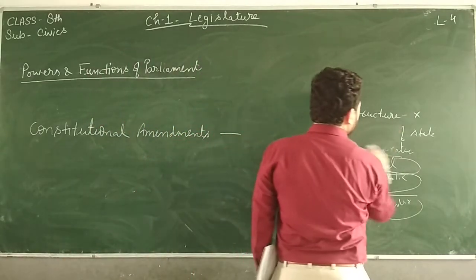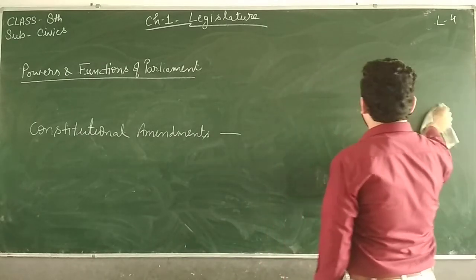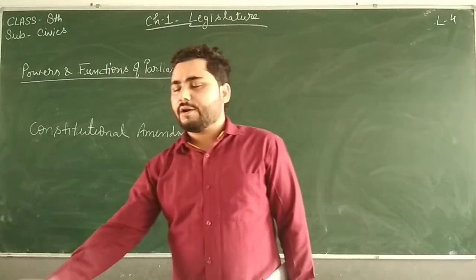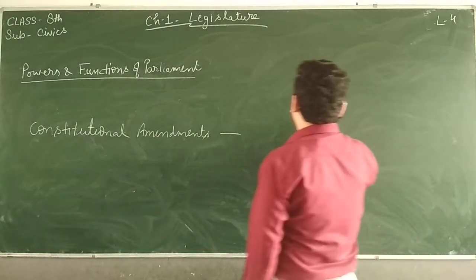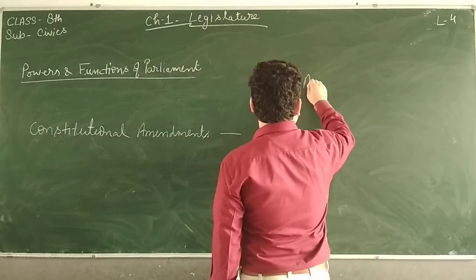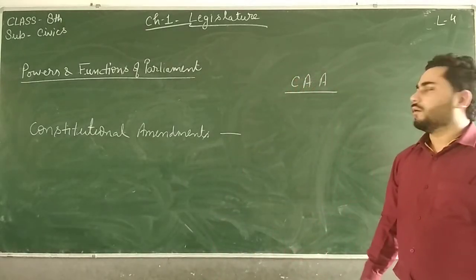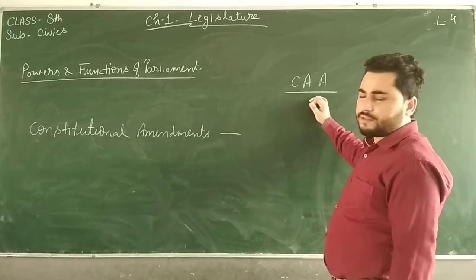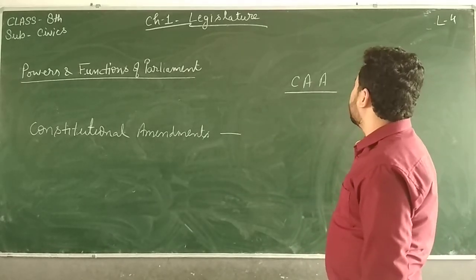You do not need to go into the depth, I just gave you an idea of the nature. Like you must have heard, last year one act was very much in the news: the Citizenship Amendment Act.